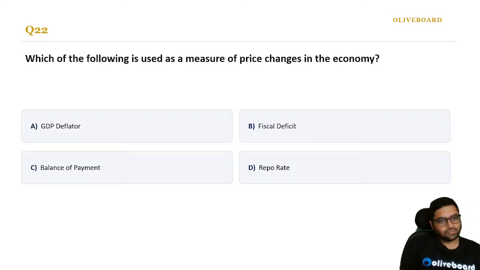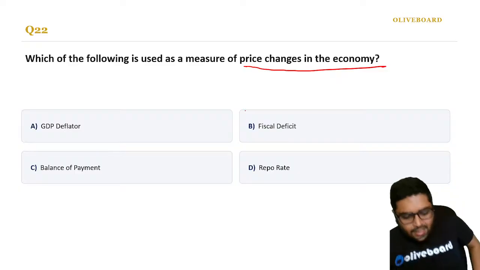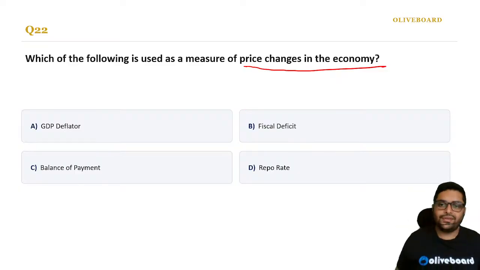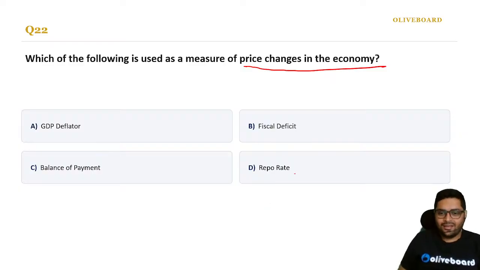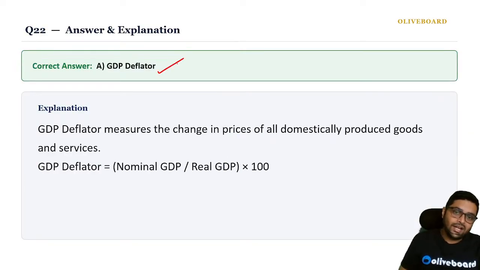Next, which of the following is used as a measure of price change in the economy? How much price has changed? See, this is how conceptual questions are asked. They will not directly ask. Okay, price change is repo rate? No. Fiscal deficit? No. Balance of payment? No. Then it is GDP deflator.